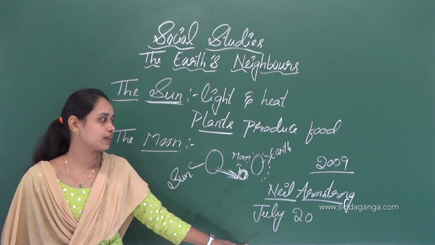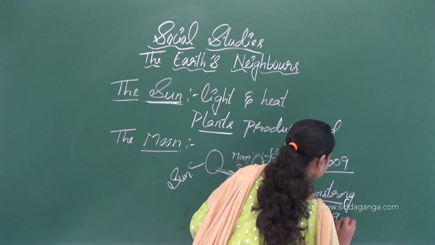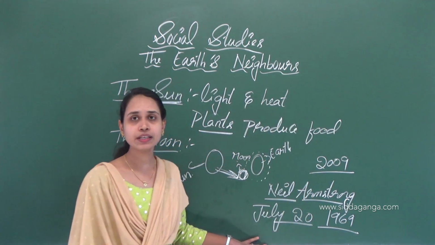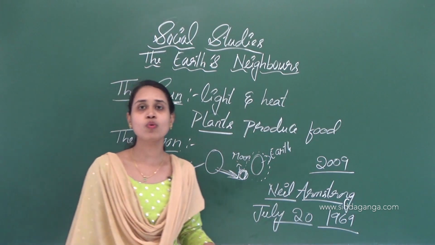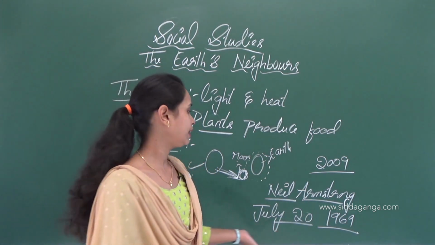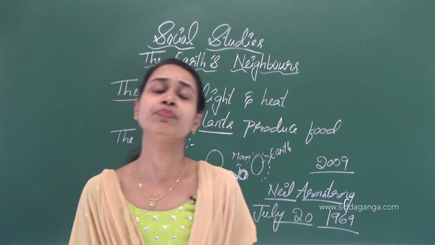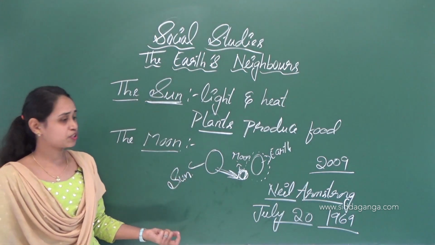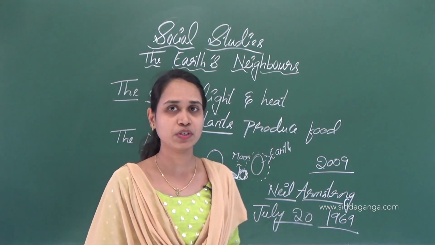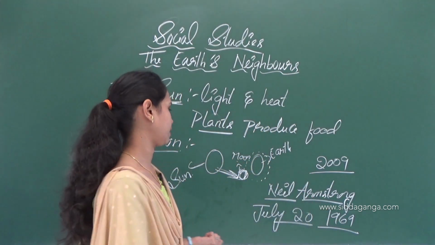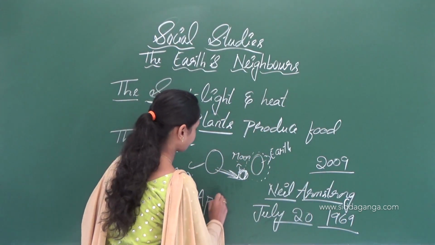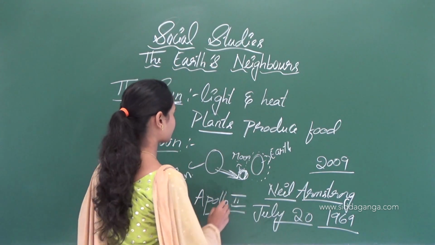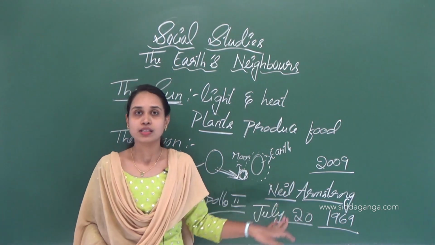July 20, 1969. He was the first man to land on the moon. If I ask you the question, who was the first man to land on the moon, it means Neil Armstrong. It was on the space mission Apollo 2nd.